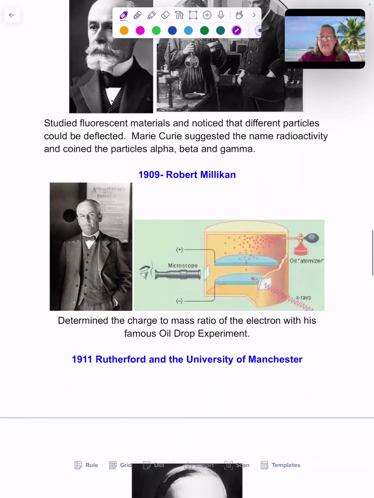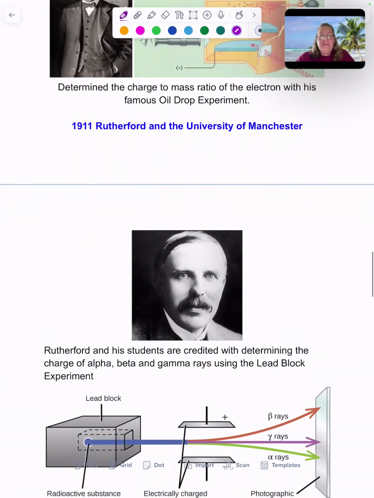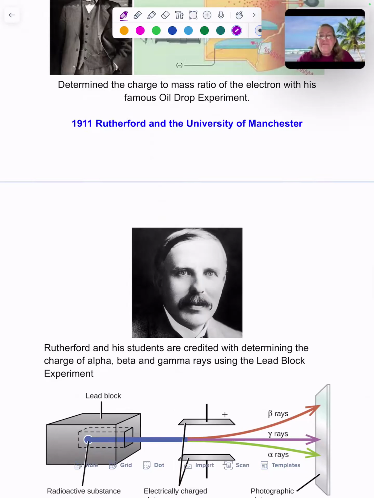Okay, moving on to Rutherford. Rutherford's a New Zealander, but he was working at the University of Manchester. Rutherford was one of those professors that had a huge group of laboratory students. His more famous ones were Geiger and Marsden, of Geiger counter fame. Okay, so Rutherford's working with this radioactivity from the Curies' work. So they're following up. There's a lineage here.